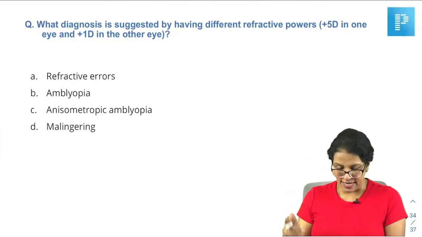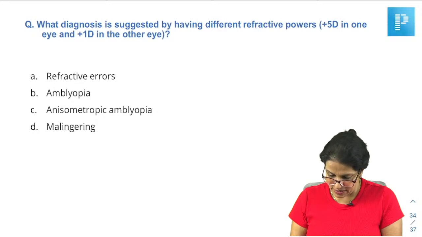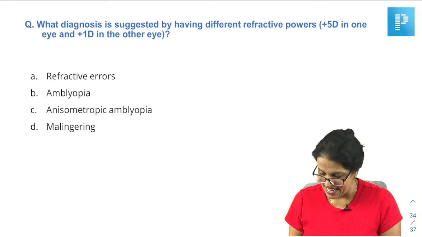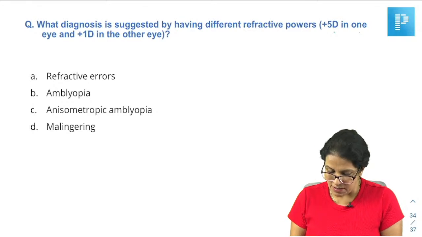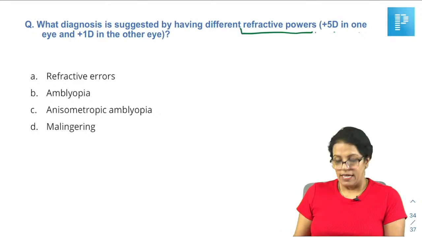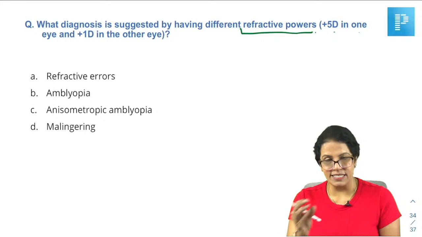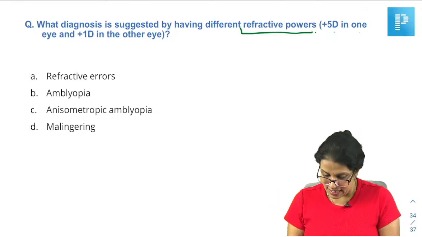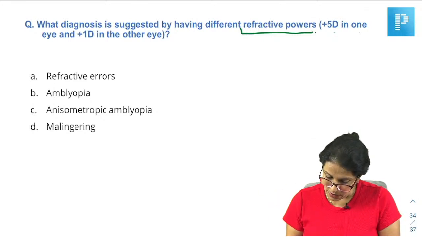The next question that you all have given is, what diagnosis is suggested by having different refractive errors? That is +5 in one eye and +1 diopter in the other eye. Refractive powers, not errors, refractive powers. It is written as the same thing. So naturally, it has been corrected, and this is the correction given in the two eyes. Now, it is asking what diagnosis is suggested by having different refractive powers, +5D in one eye and +1 in the other.